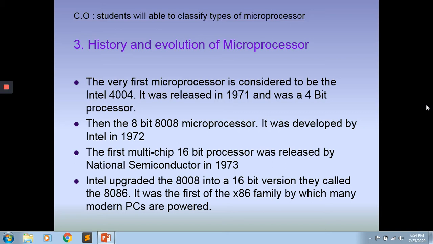Then Intel upgraded the 8008 into a 16-bit version. They called it the 8086. It was the first of the x86 family by which many modern PCs are powered.